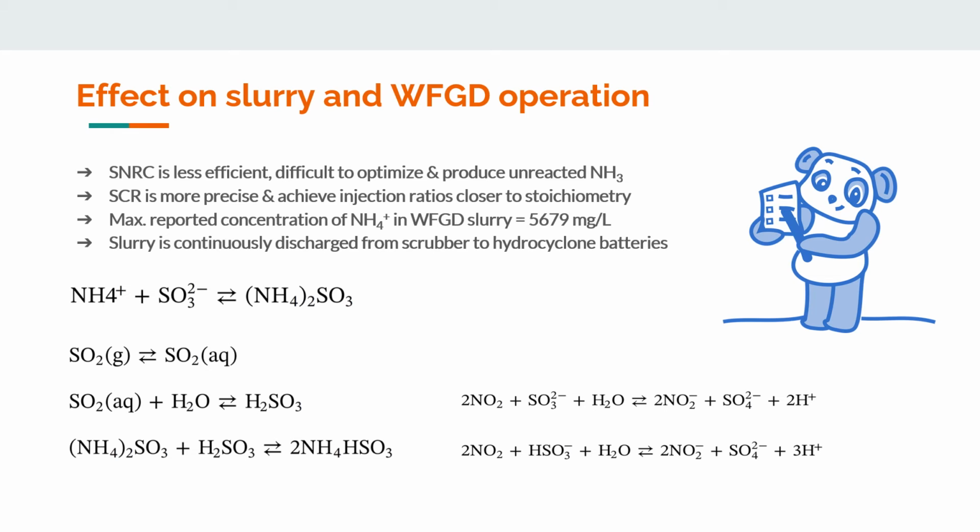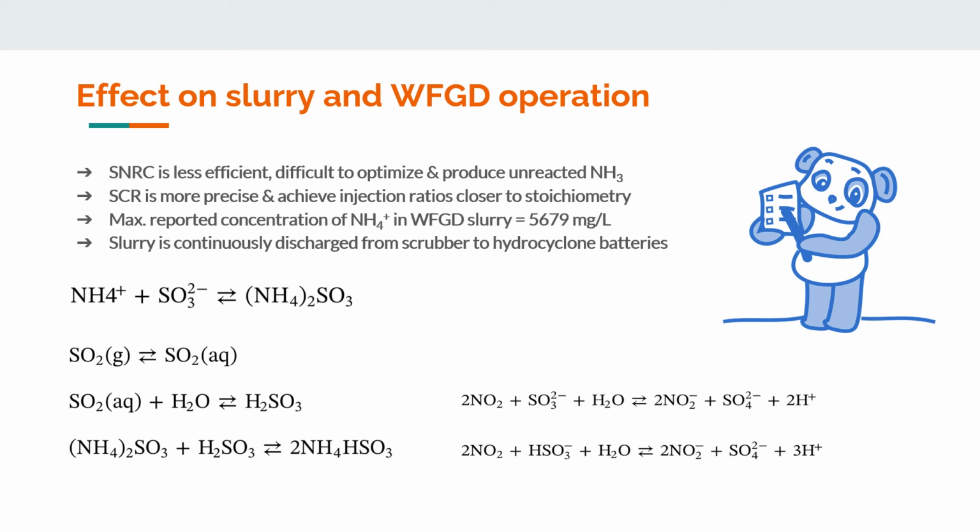Slurry is continuously discharged from the scrubber to hydrocyclone batteries. In the first set of batteries, the underflow gypsum slurry is produced and transported to the belt filter. Then the overflow is buffered in the circulation tank and fed to the second hydrocyclone battery. The overflow produced from the second battery is raw wastewater and is discharged to the treatment plant. The filtrate and washing from gypsum filtration, along with overflow from gypsum hydrocyclones and overflow from wastewater hydrocyclone, are buffered in the filtrate tank.